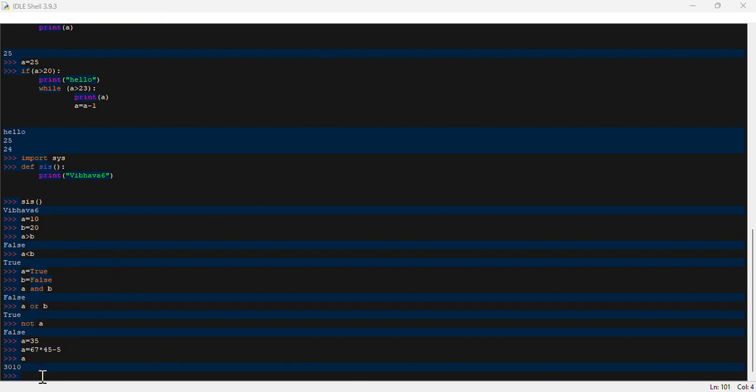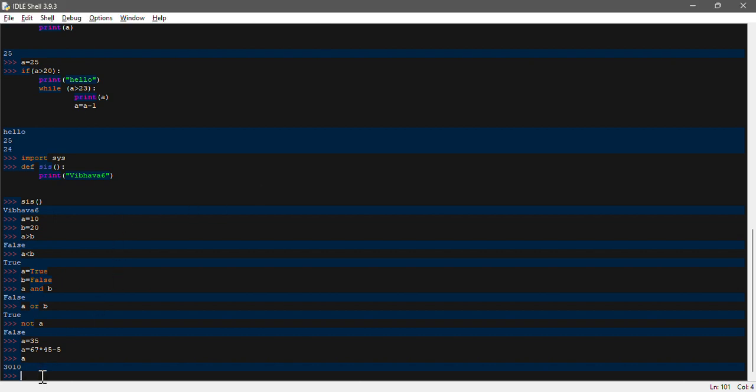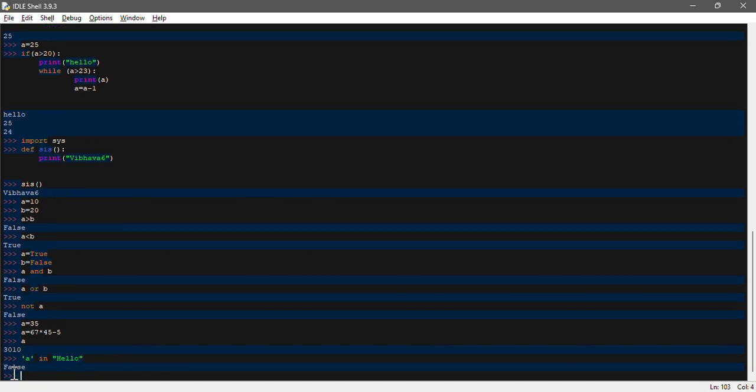We see one more operator called the in operator. For example, if you want to find whether a particular character is available in a string or not, how can you find that? You can use the in membership operator. If I use a in "hello" and type enter, you will get false because a is not present in the string hello.